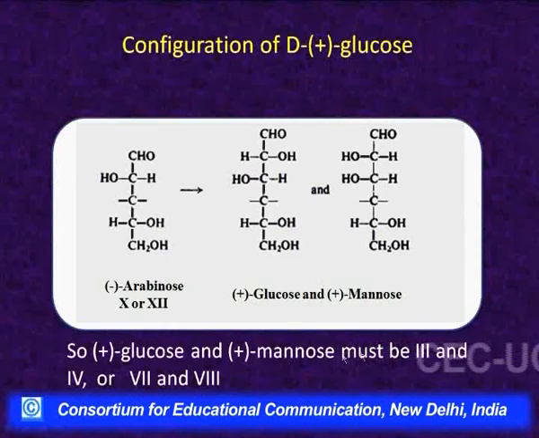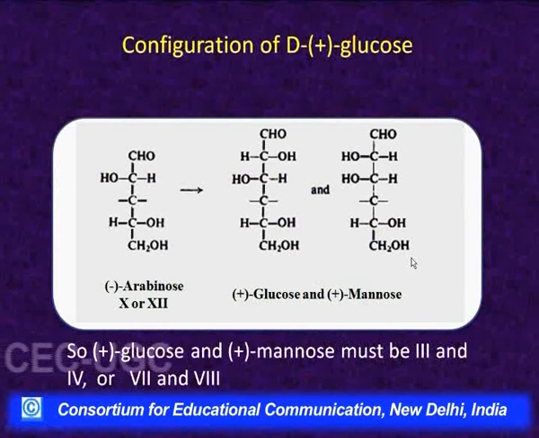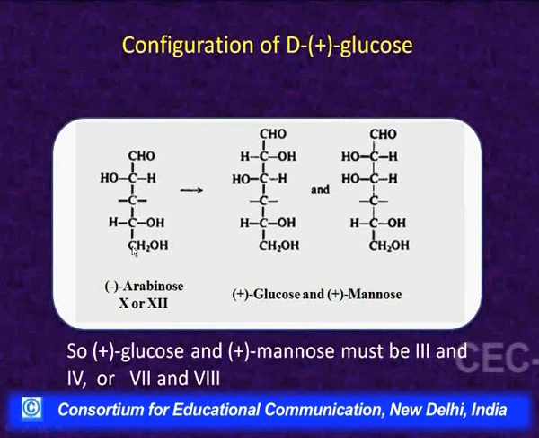So, we have already deleted 2 possible configurations for minus arabinose, and based on that we can delete some configurations for glucose and mannose also, because glucose and mannose are both obtained in the same step, they are epimers. If 10 or 12 are the possible configurations for minus arabinose, and now this carbon becomes the epimeric carbon, it will have hydroxyl on the right or hydroxyl on the left.